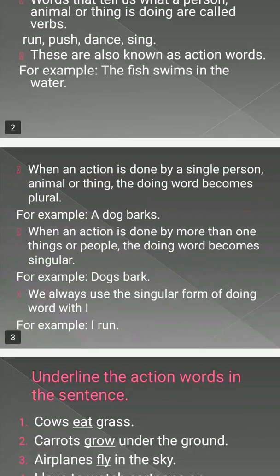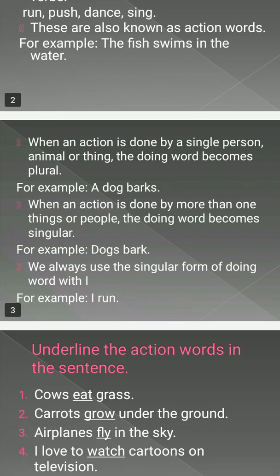Next, when an action is done by a single person, meaning when only one person, one animal or one thing is doing the action, the doing word, the verb, becomes singular form with s. For example, a dog barks. Now dog is a single animal, one animal only.